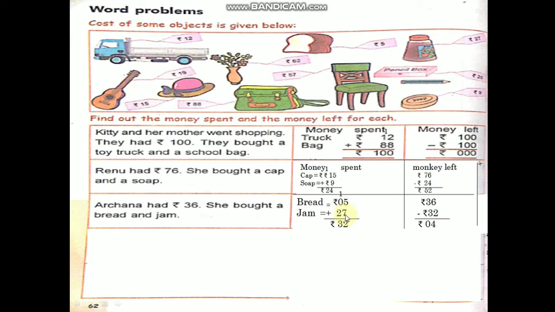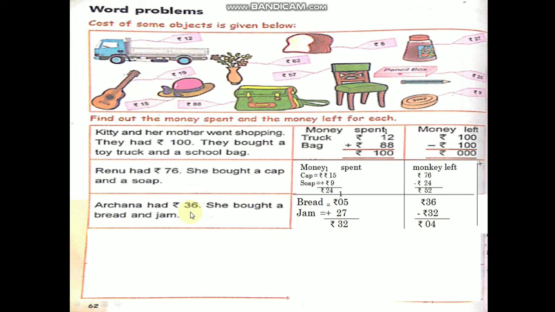5 in the mind, 7 in the hand. 5 after 6, 7, 8, 9, 10, 11, 12. Then number 12, you have to write 2 here, carry on 1. 1 plus 0, 1. 1 in the mind, 2 in the hand. 1 after, 2, 3. Now how much, children? Rupees 32. How much she spent, children? Rupees 32. Okay children, rupees 32 she spent.